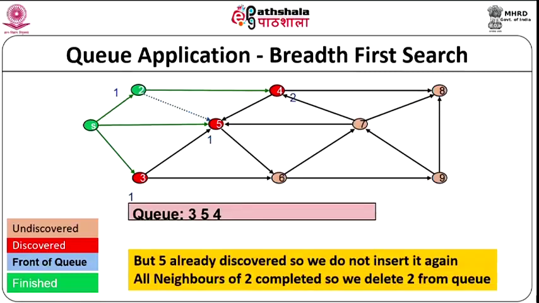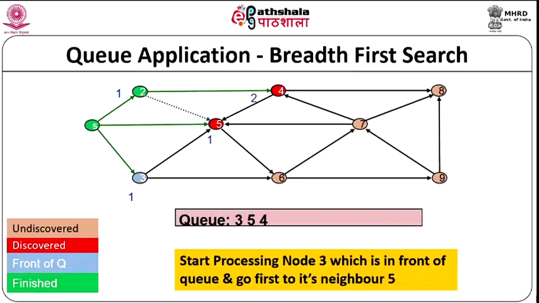Okay, and node 5 is inserted into the queue as before, and all the neighbors of S have completed. So, we delete S from the queue. As you can see, the queue now does not contain S, and S is marked as finished, which is why it becomes green. Now, what is the next node that we have to process? We will see.